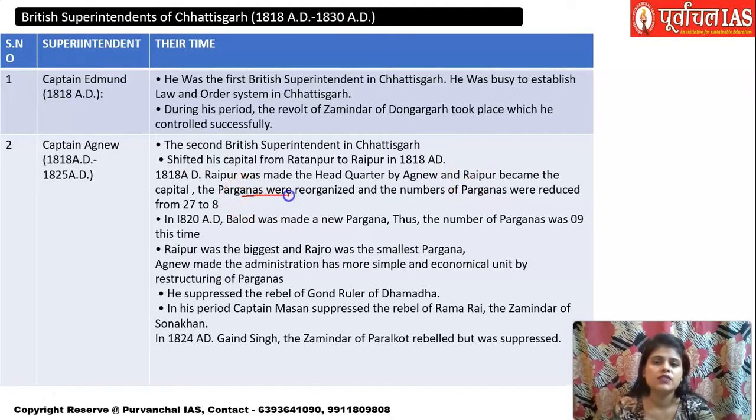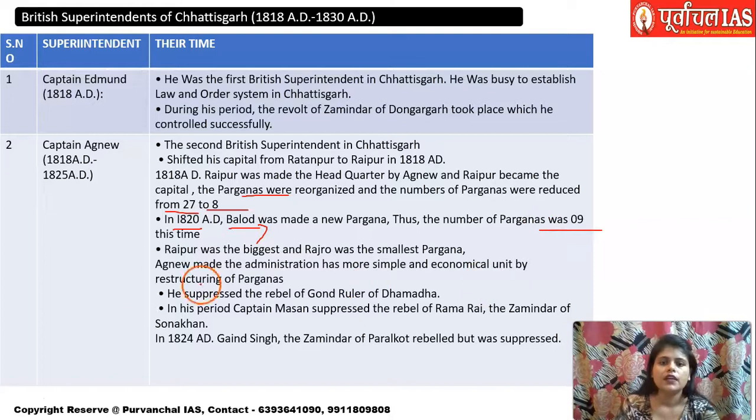The Pargana system which was started earlier, now the number of Parganas was reduced from 27 to 8, and then in 1820 one more new Pargana, Balod, was added, and finally the number of Parganas became 9. Among the Parganas, Raipur was the biggest, and Rajro was the smallest Pargana. And he also made a lot of changes in the revenue administration and economic system.